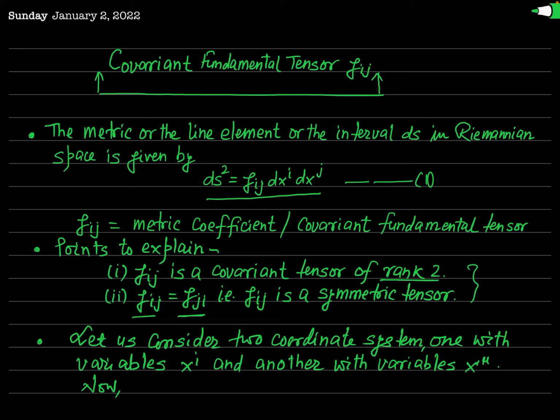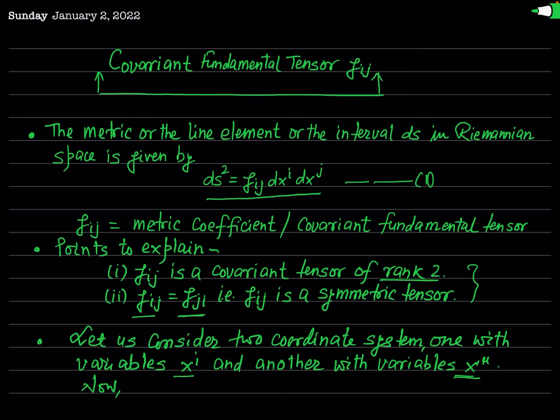And for this, let us consider two coordinate systems. The first coordinate system has the independent variables xi, and the other coordinate system has the independent variables x prime mu. One is the unprimed coordinate system with variables xi, and the other is the primed coordinate system with variables x prime mu.